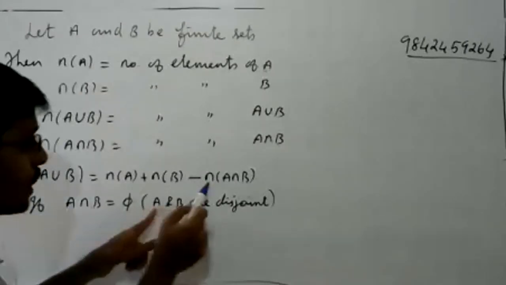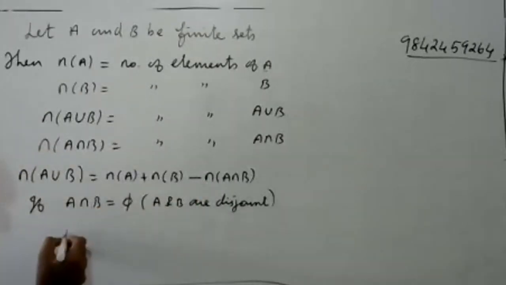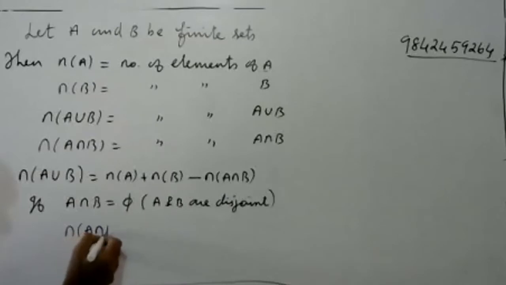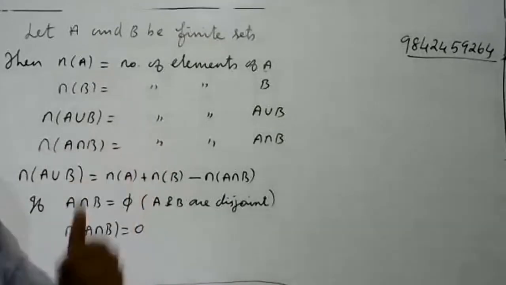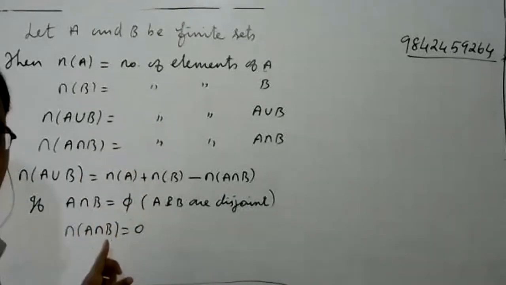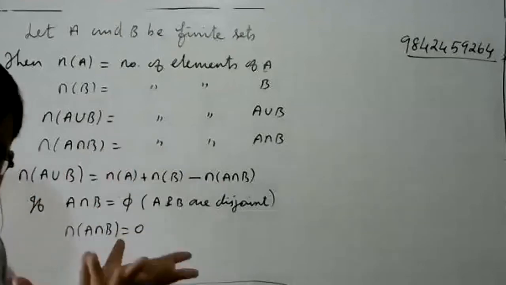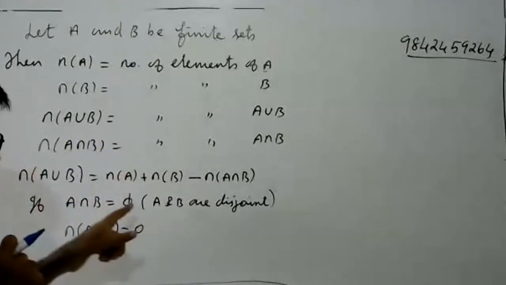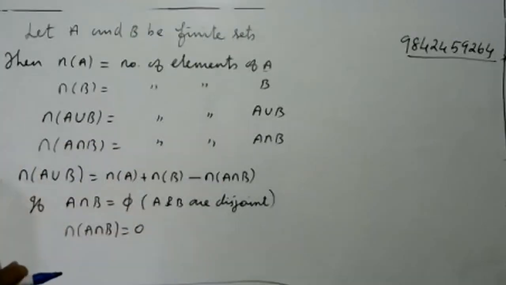We have already discussed this earlier. n of A intersection B is equal to 0, that means no element. A intersection B being empty means it has 0 elements, no element, and this is denoted as empty.